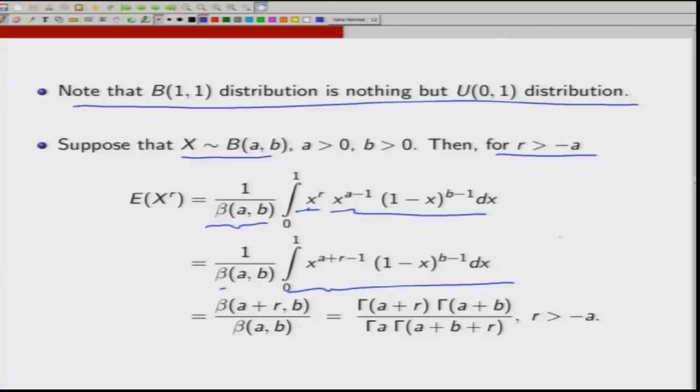Now for this integral to be finite, I know that a plus r has to be positive and b has to be positive. So that means r has to be greater than minus a. If r is greater than minus a, this is a beta integral, and its value is nothing but beta(a plus r, b) divided by beta(a,b). One can use the formula of beta: gamma(a plus r) and gamma(b) will come from here, and gamma(b) gets cancelled. Then gamma(a plus b) comes from the denominator, then gamma(a plus b plus r). So this is how one can get the expected value of X to the power r.